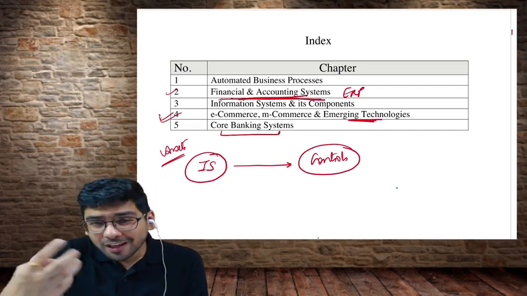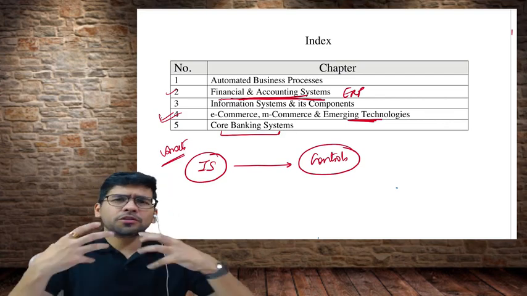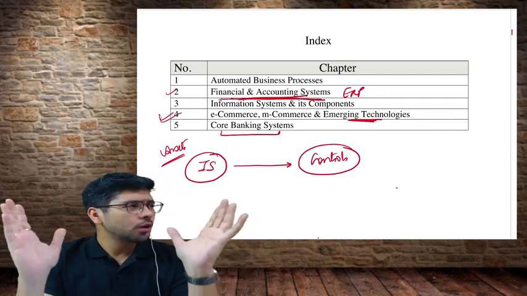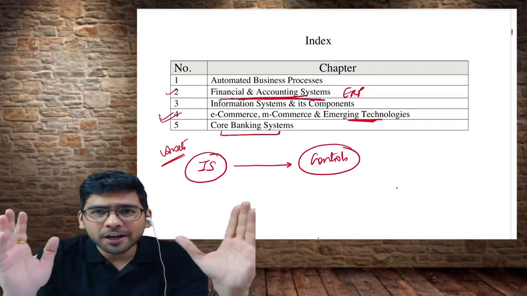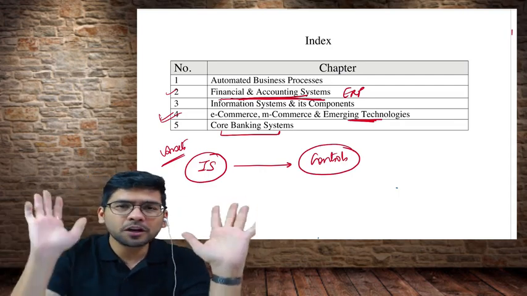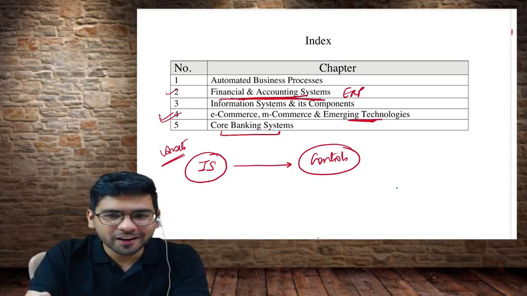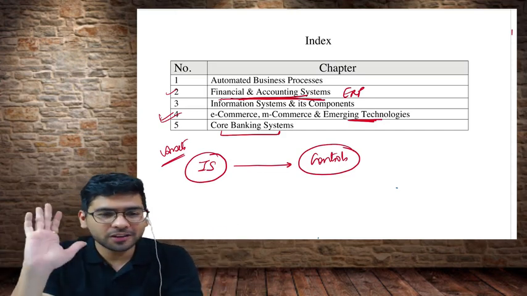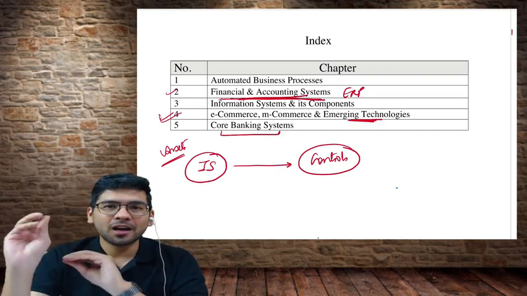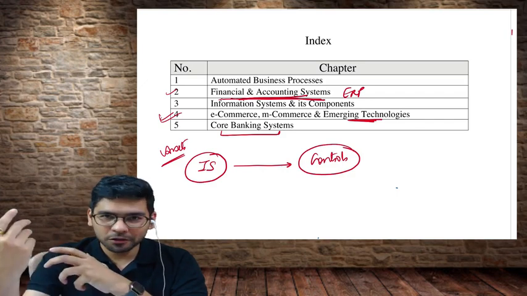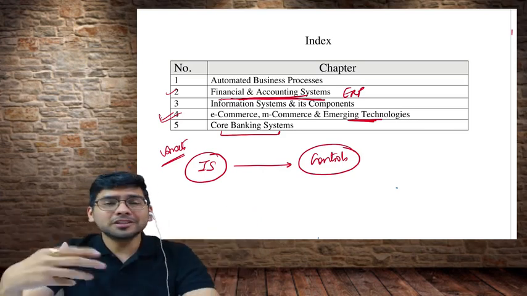I'll give you a few more examples to understand the word controls. Let's say you live in your house. Your home is an asset, and you have a lot of belongings also. When you sleep at night, don't you shut the door and properly lock it and then sleep? Most of us do it. Why do we lock our doors and then go to sleep? For safety purposes. Obviously nobody would want unwanted guests to come at 2 a.m. and take away your things. So we lock the door so that we can sleep peacefully. So is it a control or not?